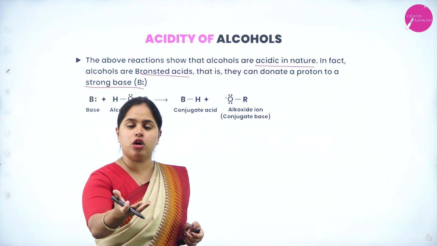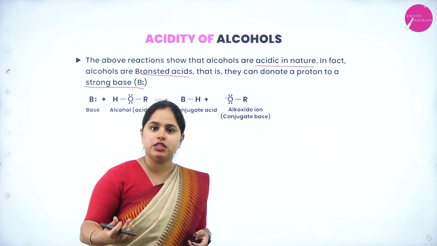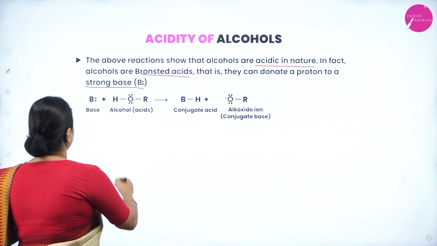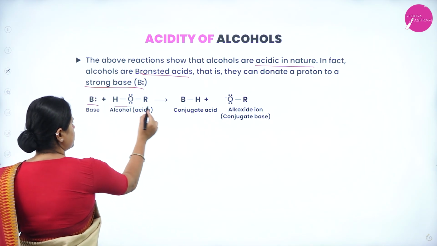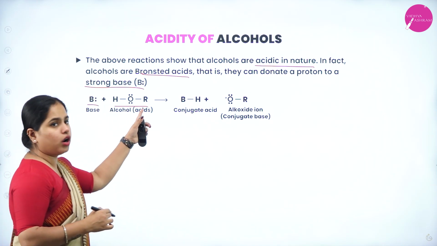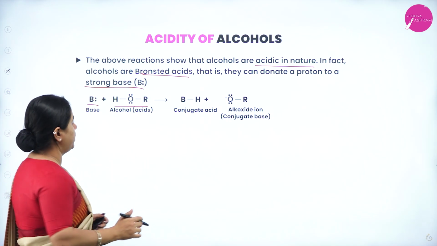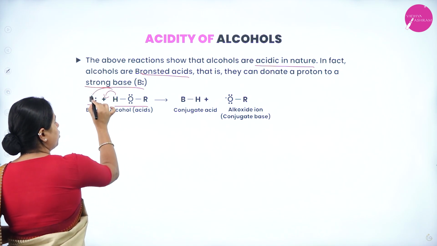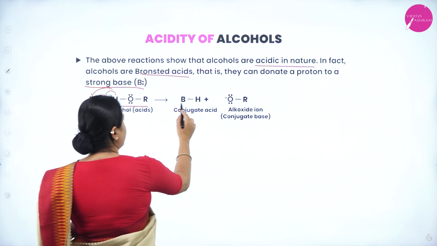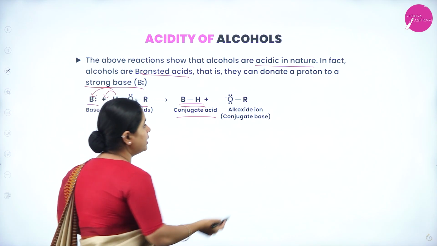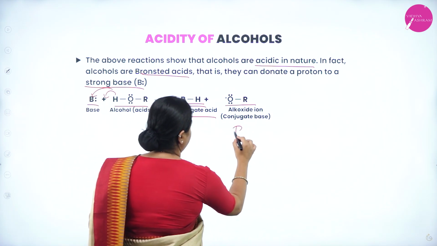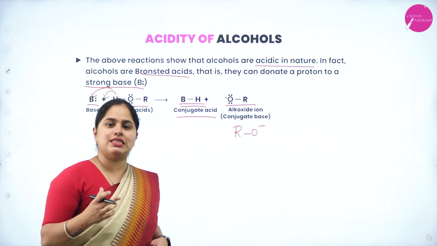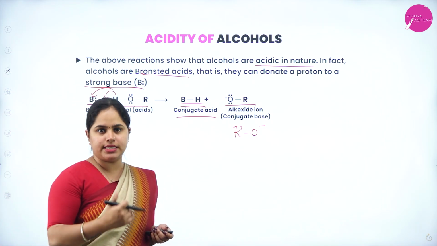If they can donate a proton, if it can donate H plus, what does that mean? Of course, it is an acid. So alcohols are acidic in nature. If this is a strong base and this is your alcohol, alcohol is able to donate its H plus. This H plus will be donated to the base. So BH, which is the conjugate acid, and the alkoxide ion will be formed. This is why alcohols act as Bronsted acids, hence they are acidic in nature.